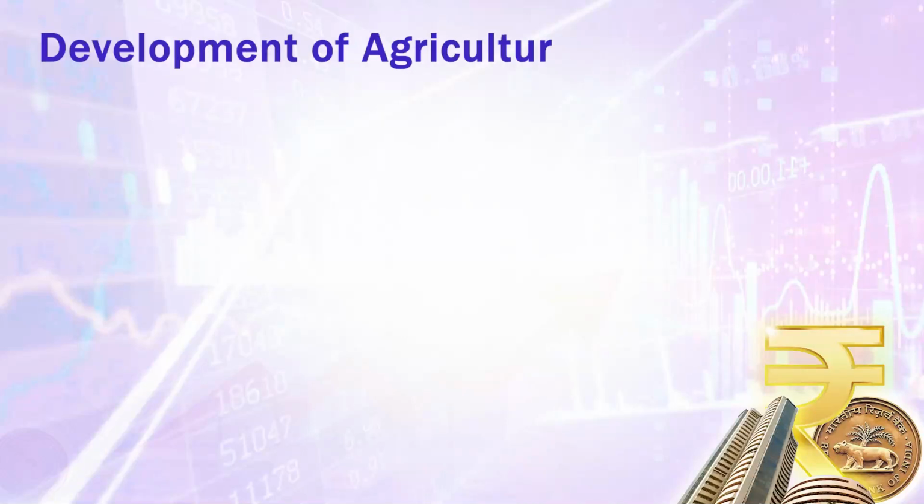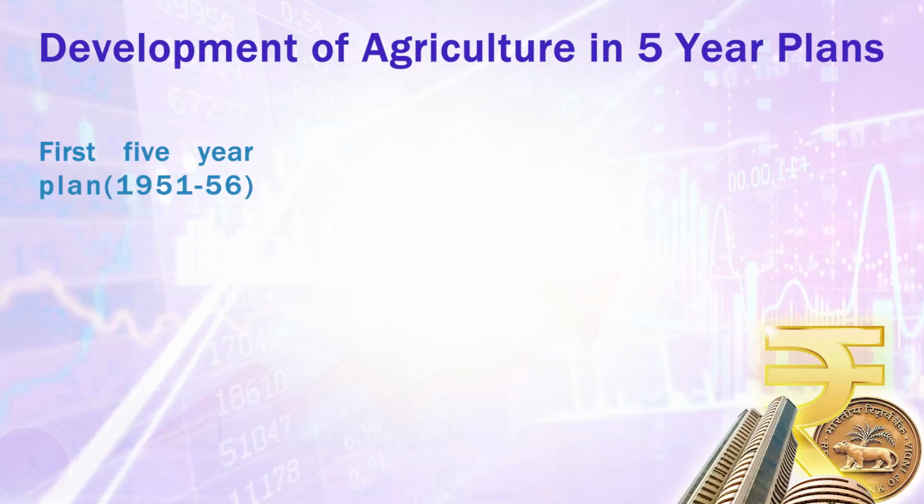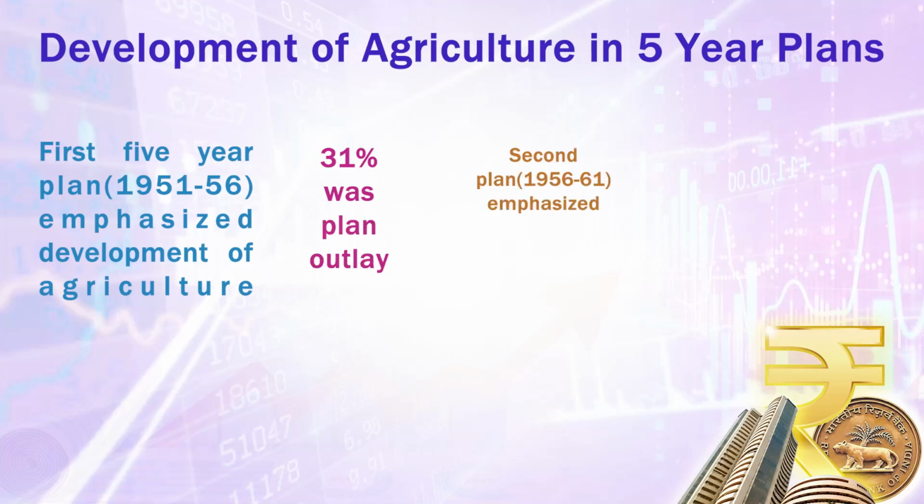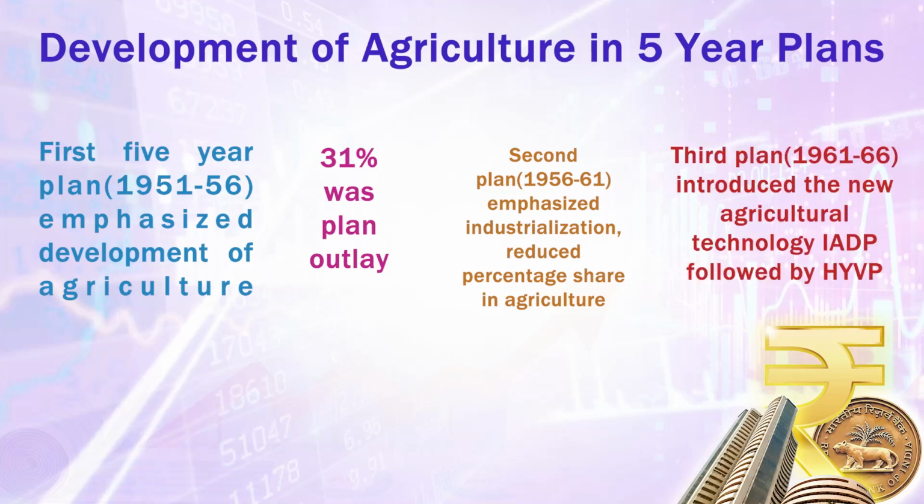But unfortunately, the agricultural production always fluctuated during the plan period. In our country, we have 5-year planning system which initiated from 1951. So throughout the planning period, what is the agricultural production is what we are going to discuss now. In the initial period, like in the first 5-year plan, agricultural sector was emphasized. But in many other planning periods, agriculture sector was neglected. And therefore, we find fluctuations in agricultural production.